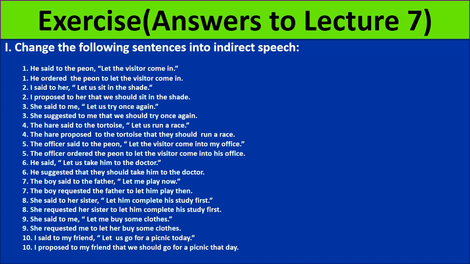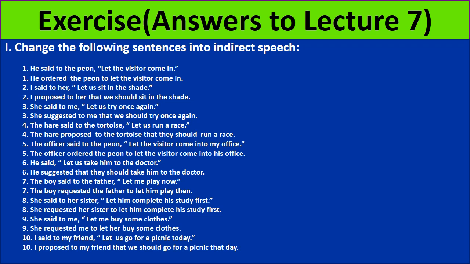Number 4, the hare said to the tortoise, "Let us run a race." The answer is, the hare proposed to the tortoise that they should run a race. Number 5, the officer said to the peon, "Let the visitor come into my office."